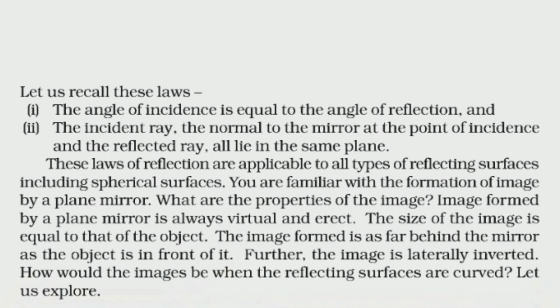Moreover, in class 8, we have discussed the properties of images formed by a plane mirror. Properties of image means the properties of the image formed by a plane mirror. Number 1, the image is virtual and erect. The image formed in a plane mirror is always virtual and erect. Number 2, the size of the image is always equal to the size of the object. Number 3, the image formed is as far behind the mirror as the object is in front. And number 4, the last, the image in a plane mirror is laterally inverted.